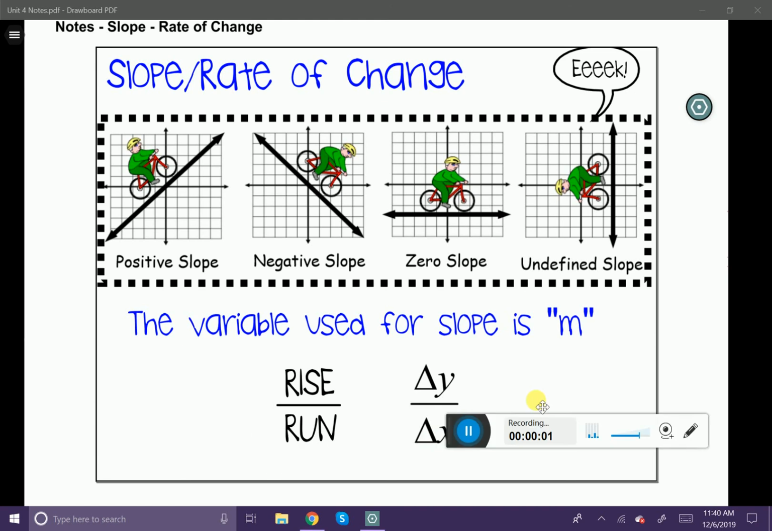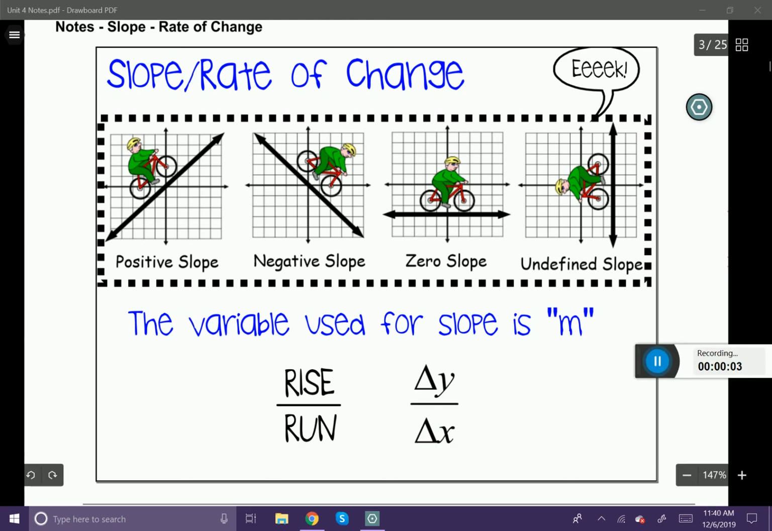In this lesson, we're going to talk about slope, or rate of change. There are 4 different slopes: positive slope, negative slope, zero slope, and undefined. You can see them here in these 4 pictures. Let's talk about the first one.